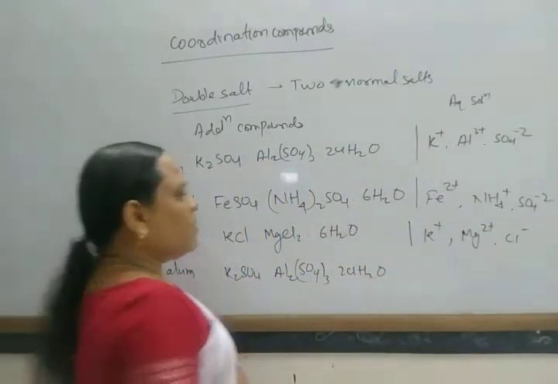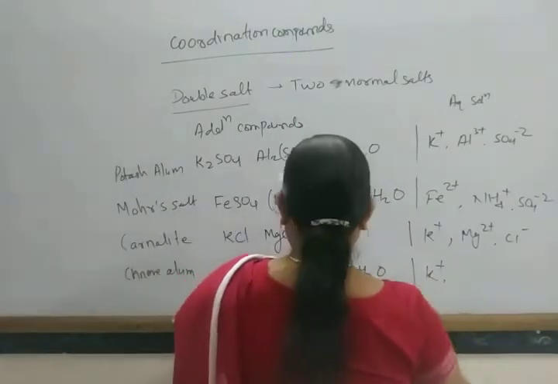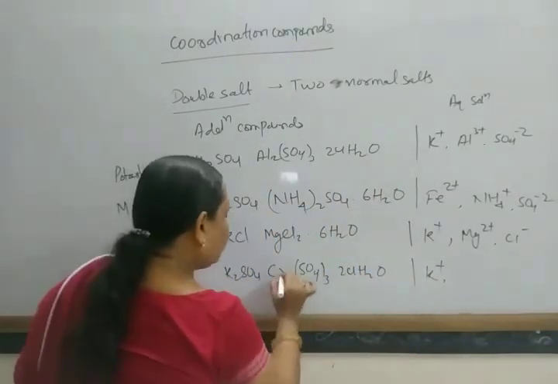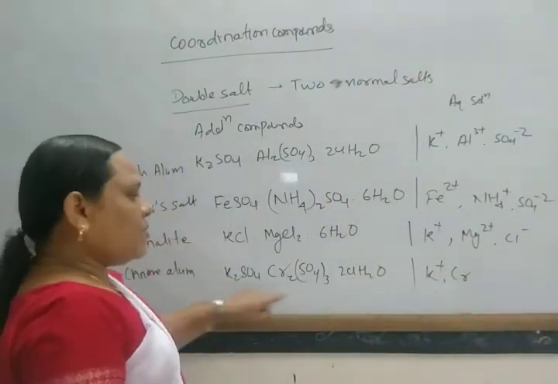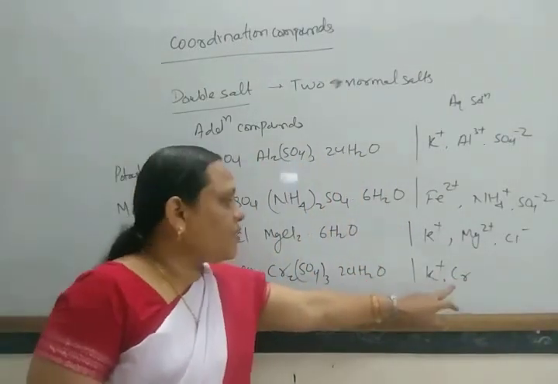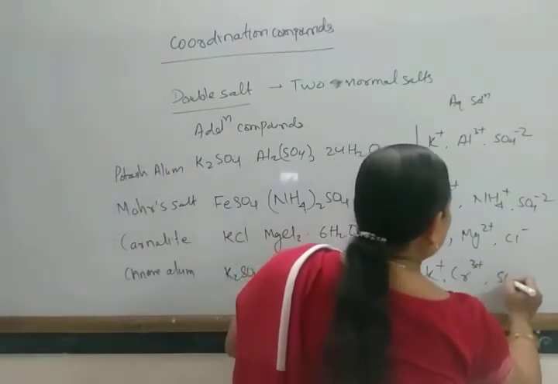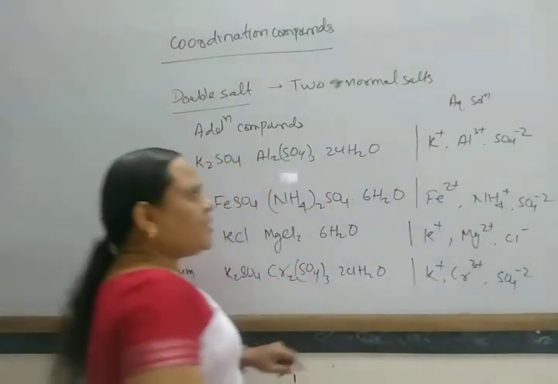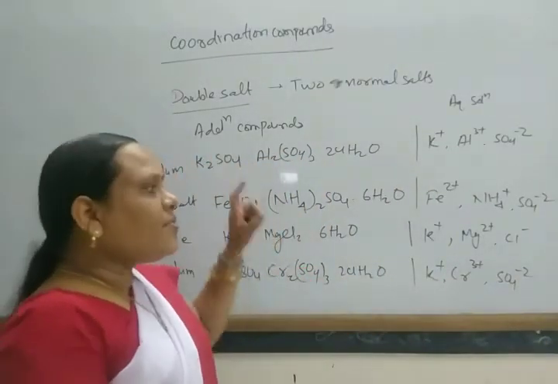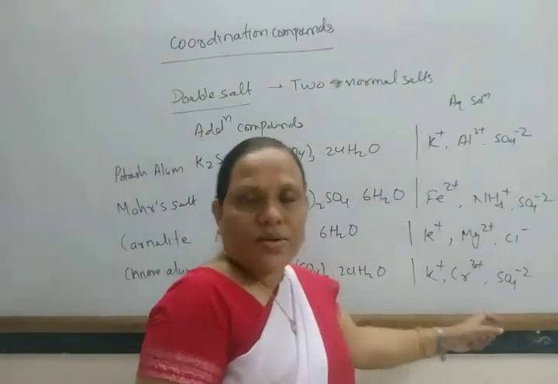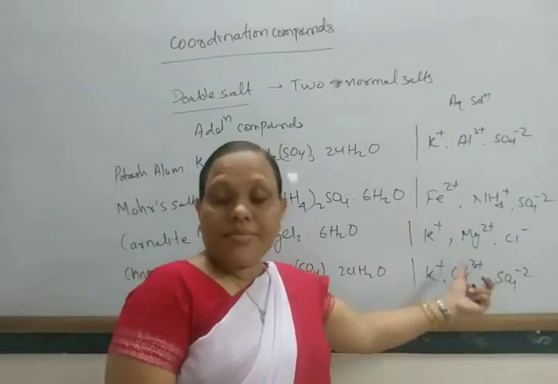Similarly, chrome alum also gives the test of potassium. What are the tests of chromium? The test for chromium, the test for potassium, and the test for sulfate. In this way, the compounds from which these double salts are formed, they show the same tests.